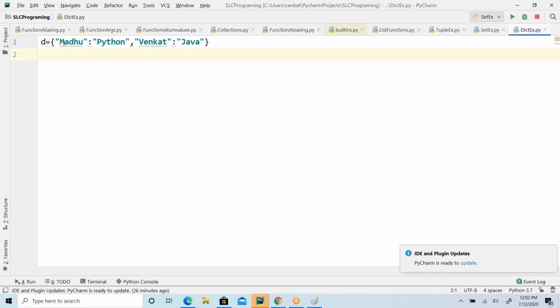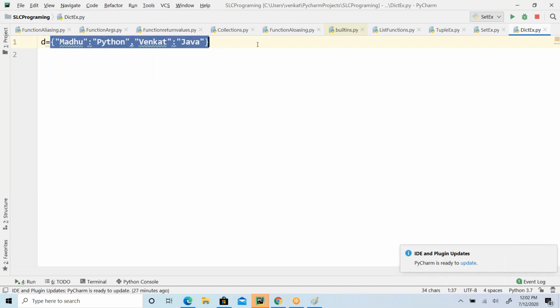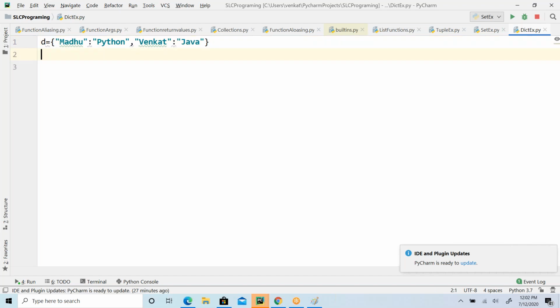Then I'm going to perform a lookup operation against my dictionary. I'll be looking for the key Venkat and what is the value associated to Venkat, this Java. So I will say, okay, Venkat has joined the Java course. Understand, guys? While storing the data, we are going to store it in a particular manner, that is the key value base. So it will be easy when you are trying to access it.